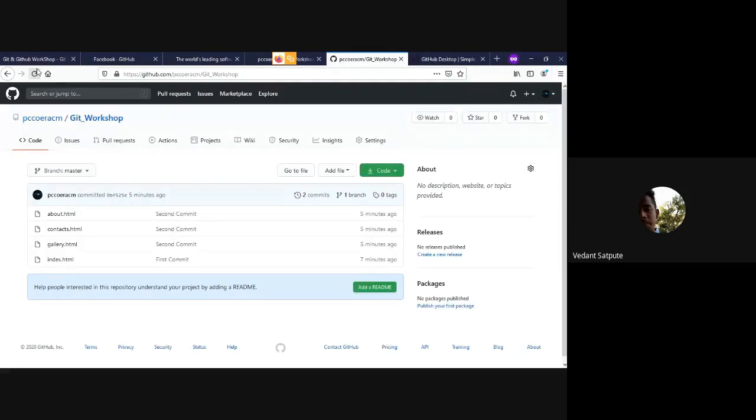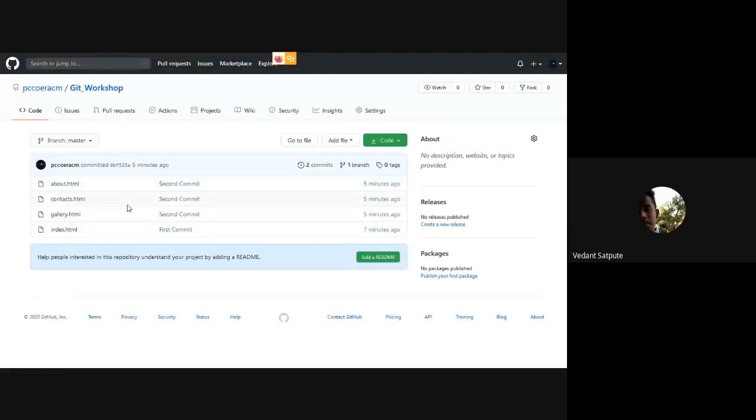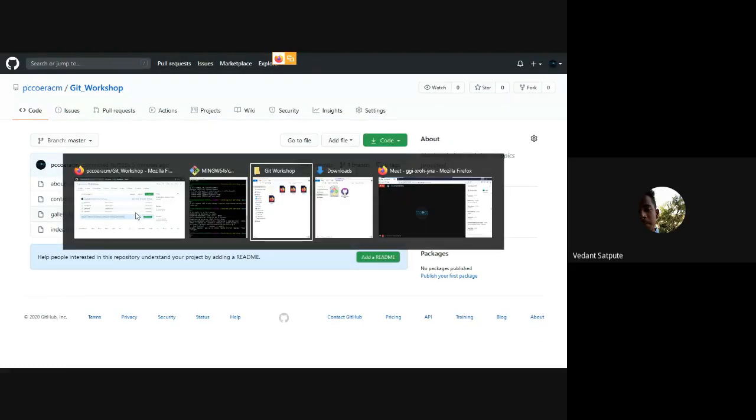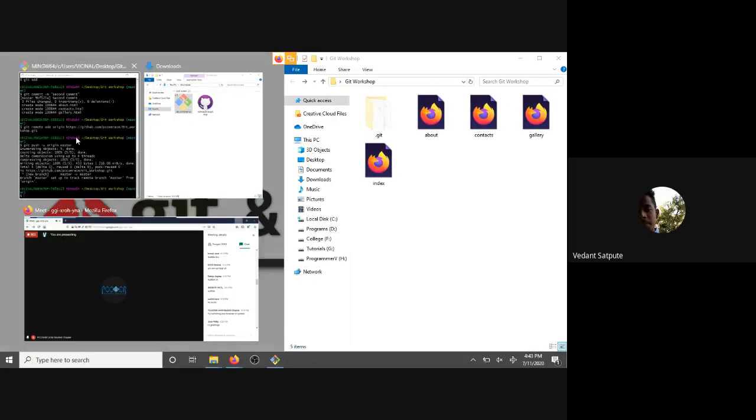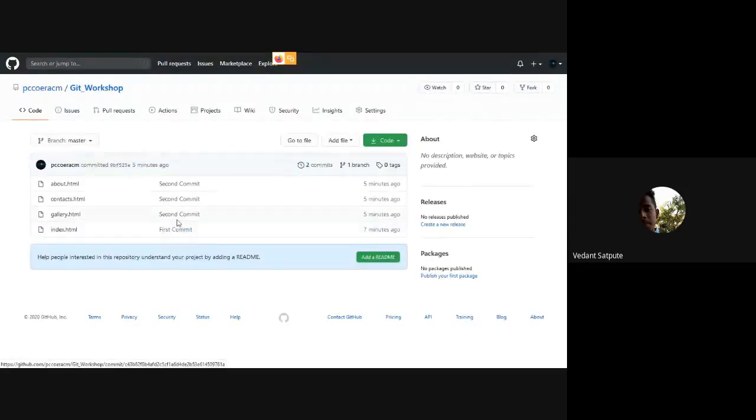So you can see we got all the files that were present here on our GitHub repo just by doing this thing. And it not only contains our first commit, but it also contains our second commit. It says we have added second commit, and it also gives the times that we had done it on the local machine. So you can see the power of GitHub, adding files, and you can use it for this purpose.